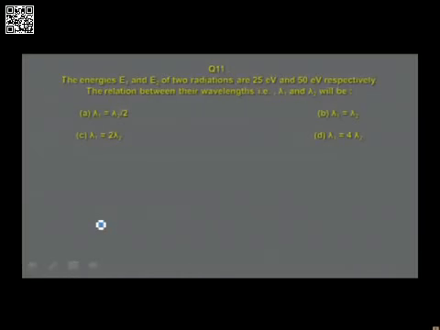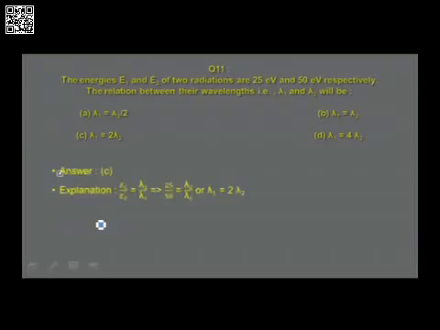The next question is about atomic structure. The energies E1 and E2 of two radiations are given as 25 electron volt and 50 electron volt respectively. The relation between their wavelengths, that is lambda 1 and lambda 2, will be: option A, lambda 1 is equal to lambda 2 by 2; option B, lambda 1 is equal to lambda 2; option C, lambda 1 is equal to 2 lambda 2; option D, lambda 1 is equal to 4 lambda 2.